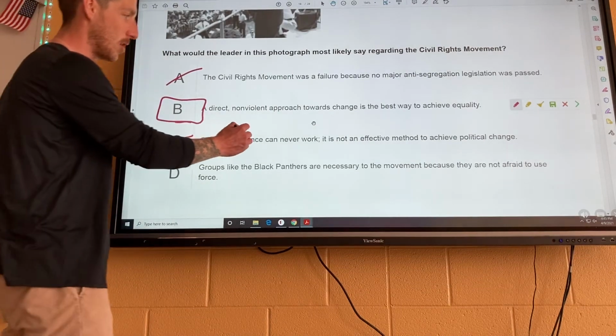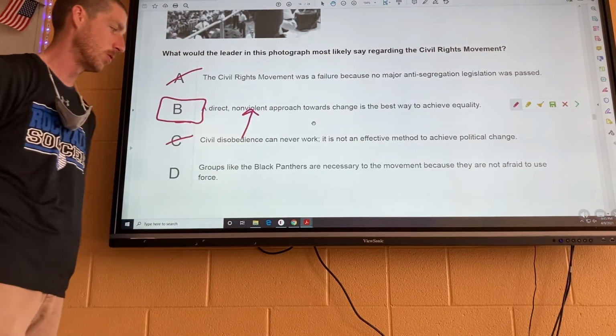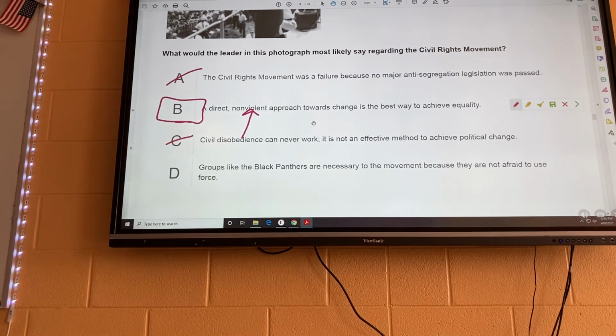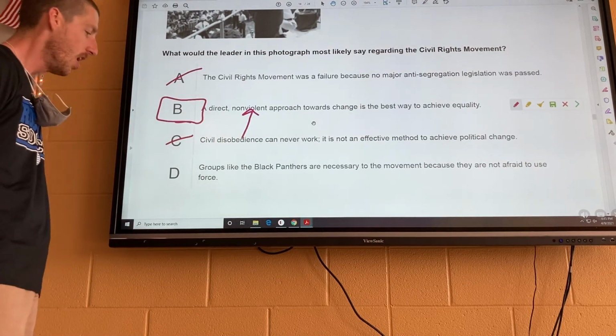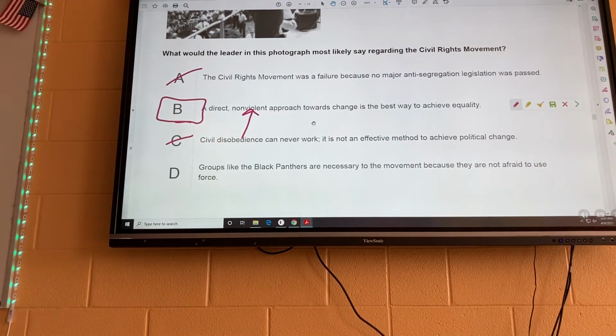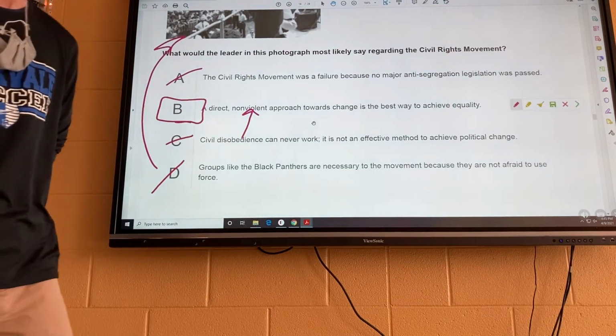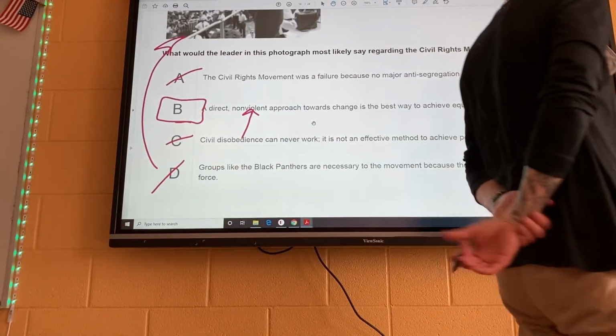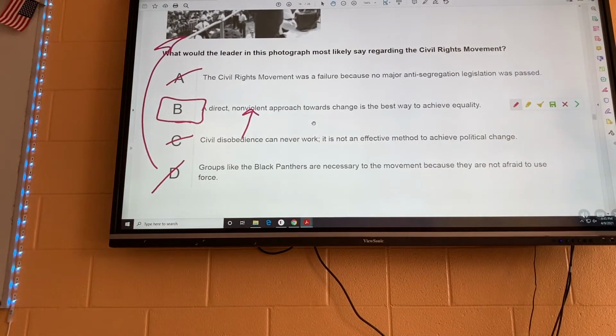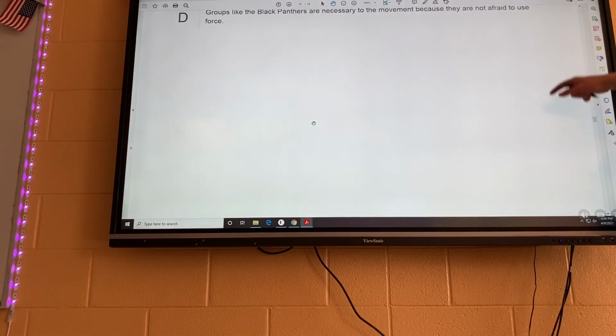Definitely wrong. Civil disobedience is a direct nonviolent approach, meaning they do things like the sit-ins, the protests, and the marches. So that's wrong. D, groups like the Black Panthers are necessary to the movement because they are not afraid to use force. There's no force happening in the image, and not only that, if you know about Martin Luther King, he does not use force. He uses nonviolence and peace. All right? All right. Moving right along.